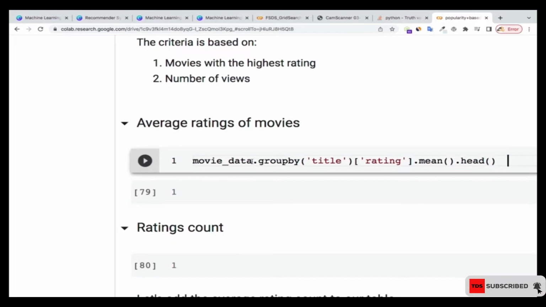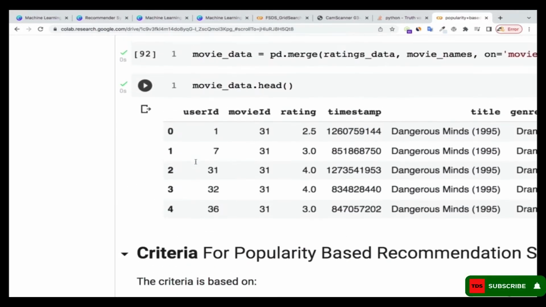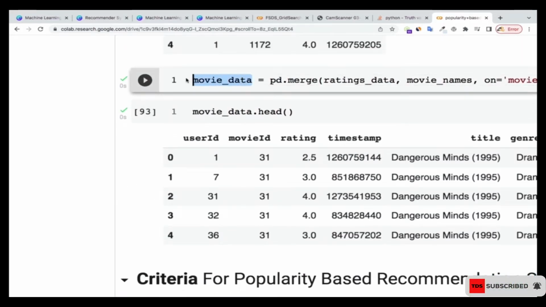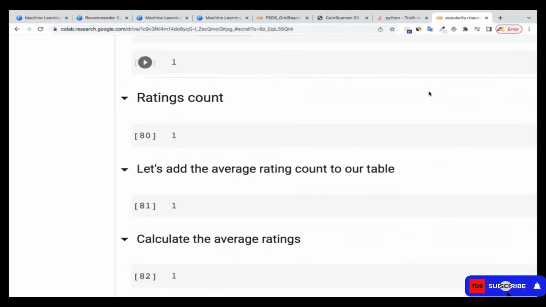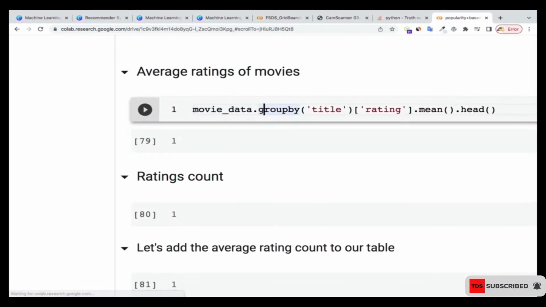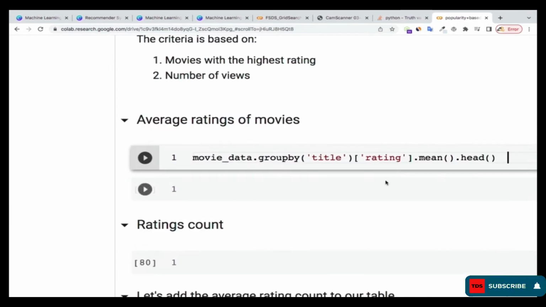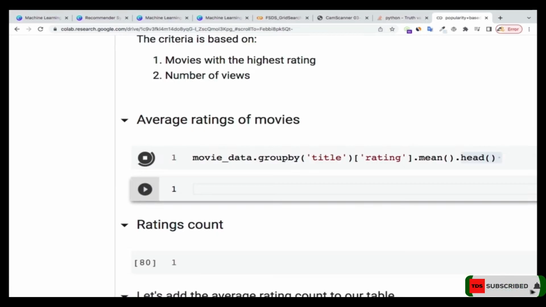So in my movie data, which is what I've just formed over here, a merge of the ratings and the movies, I'm going to do a group by, grouping it by the title, and then I'm going to find the mean of the ratings, specifically for the ratings. Then I'm printing the first 5 for you to see. So let me run that.